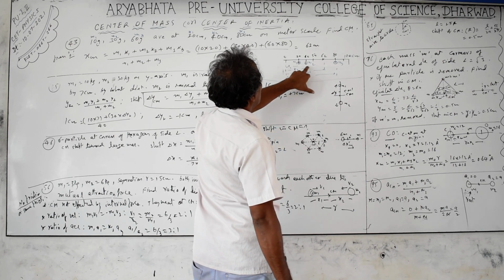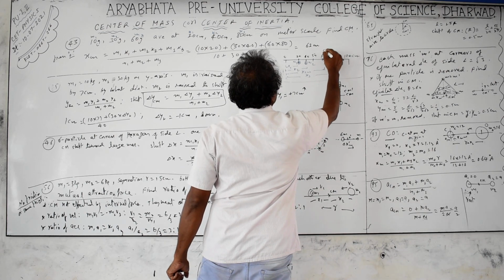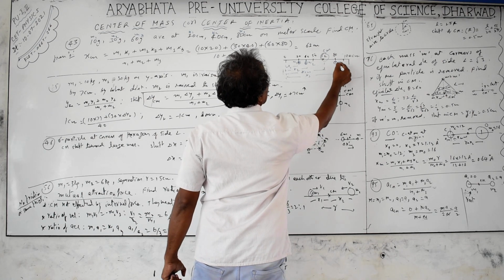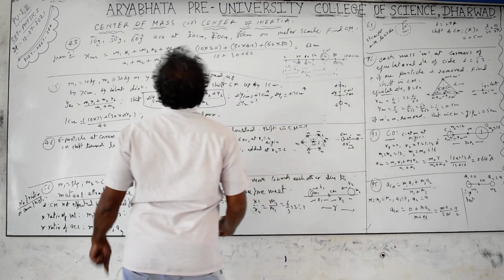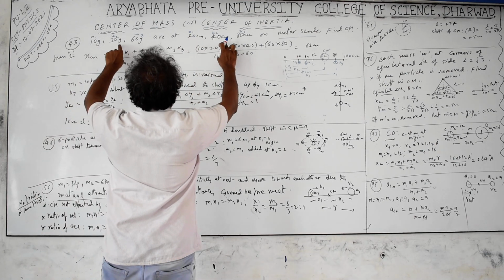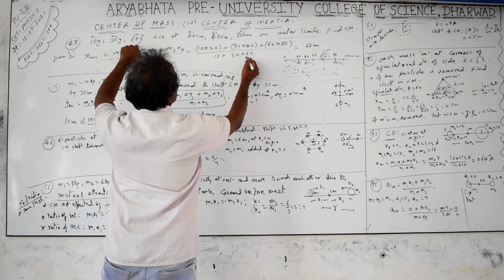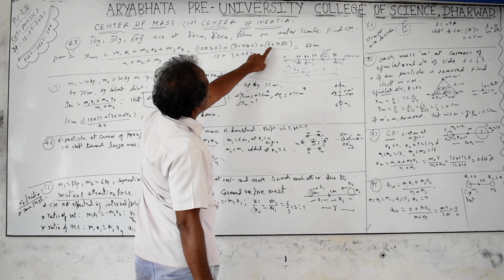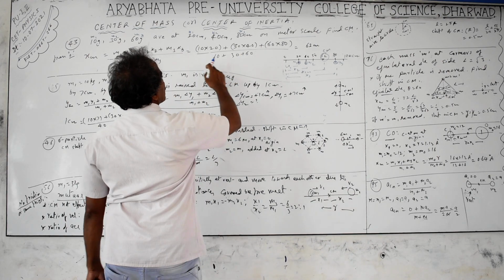Next, m1, x1, m2, distance x2, and xcm. This is where the center of mass is located. We are going to get the answer here: center of mass at 62 centimeters. The x coordinate is xcm, and x3 for m3 is at a distance of 80 centimeters. Substituting the values: m1 is 10, x1 is 20, m2 x2, m3 x3, divided by m1 plus m2 plus m3. 10 plus 30 plus 60, that is 100 grams in the denominator. These are 200, 1200, 4800. The denominator is 100, and 100 cancels. The calculation of this will give 62 centimeters.